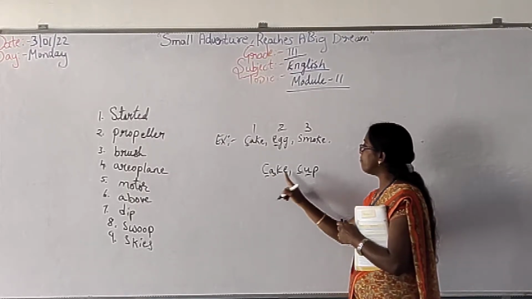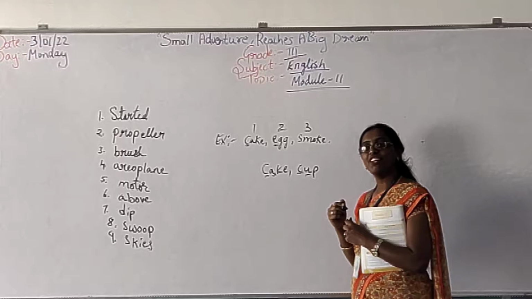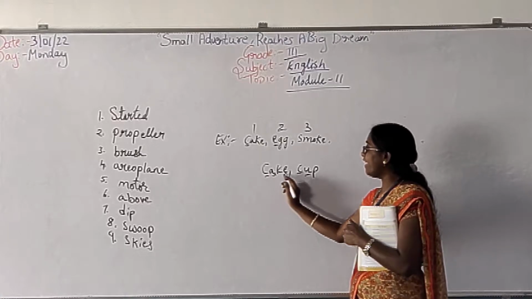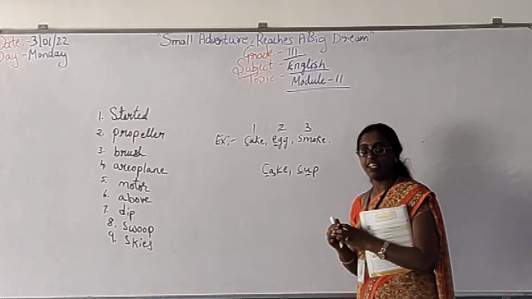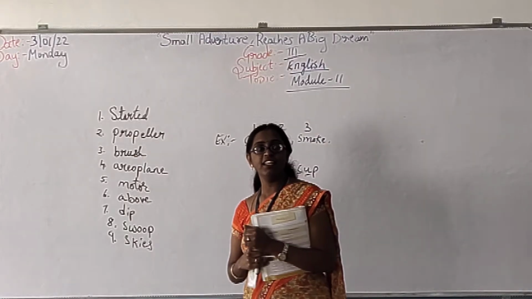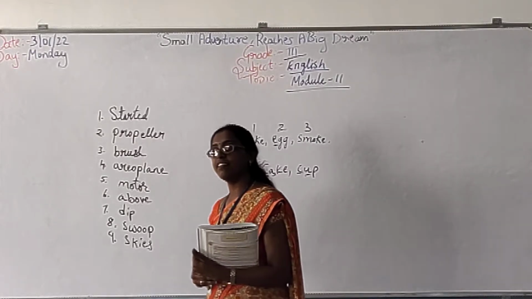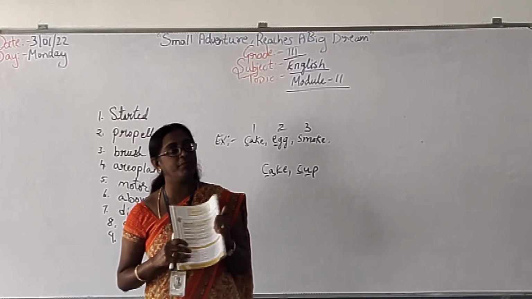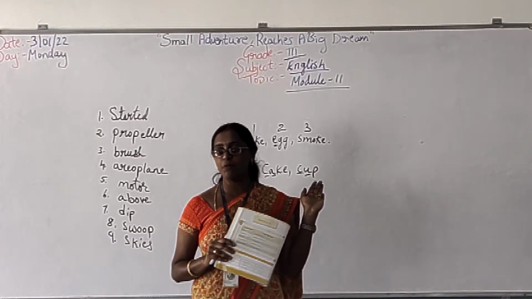If you have even the second letter also same, then what you do? Third letter you have to check. First and second letter, if it is same for the two words also, you have to check it for the third letter. Understand? The same way, if third letter also is the same, you will move on to the fourth letter. Are you understanding, children? In the same way, you have to make it in alphabetical order. Hope you are understanding. If you are not understanding, please ask any doubt now itself, children. Any doubt? No, ma'am. Are you clear with this? Yes, ma'am. Shall I move to the next?